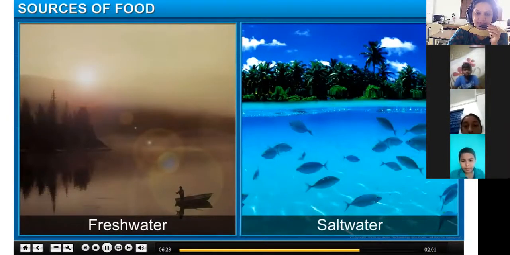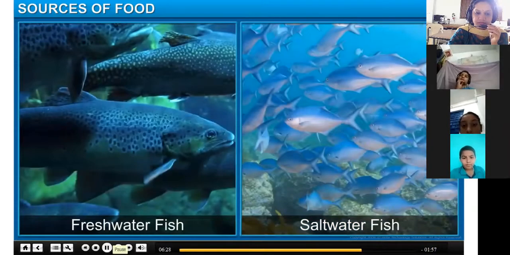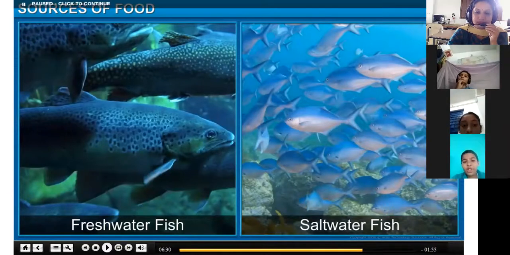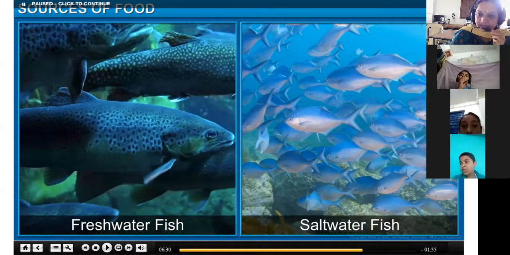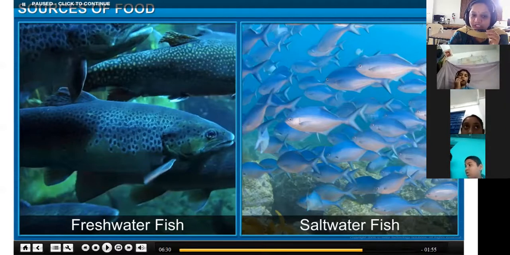Depending on the source of the fish, they are categorized as either freshwater or saltwater fish. Freshwater fish are those you get in sweet water, that is in rivers, lakes, and ponds. Those you get in sea water, in the oceans and seas, are known as saltwater fish.